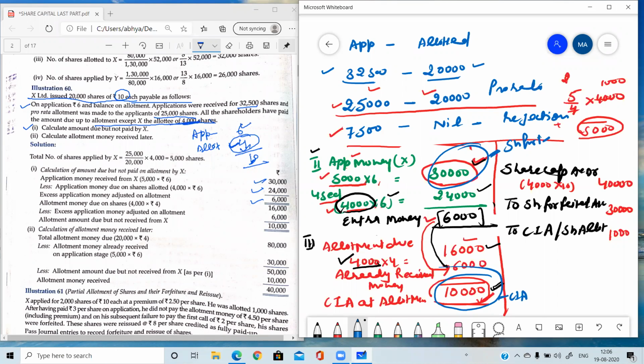Okay, so in this manner we can forfeit the shares. If the shares are issued on pro rata basis and you are forfeiting the shares, before doing the forfeiture entry you need to make this table, you need to do all this calculation. Okay, so please tell me, am I clear with this table and with this journal entry, or is there any doubt? Please tell me in chat. You can give me answer, please. Yes.